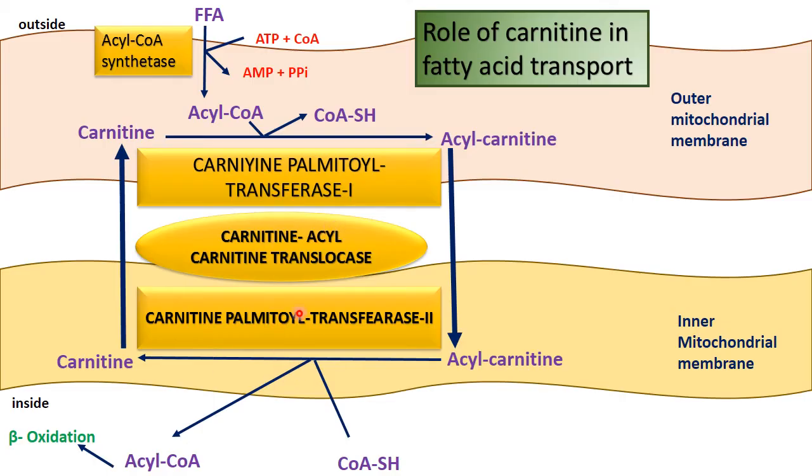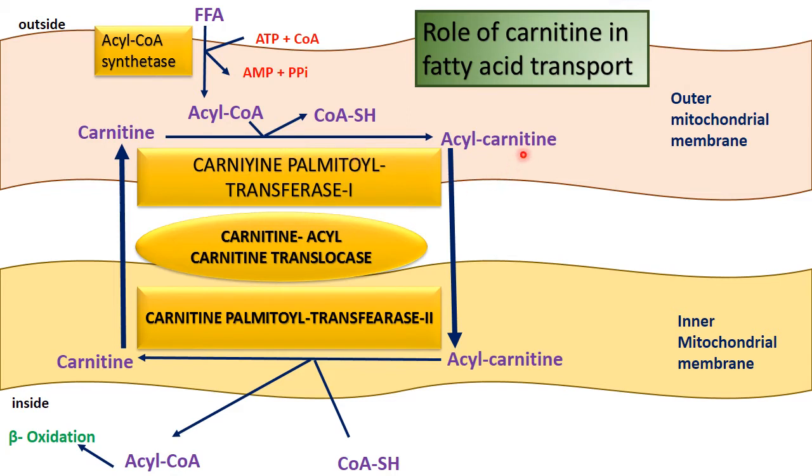So now see how carnitine is transporting. So acyl coenzyme A synthetase enzyme converts free fatty acid to acyl coenzyme A. This acyl coenzyme A is now to be transferred to the mitochondrial matrix inside the mitochondria. So how does it take place? This acyl coenzyme A first combines with carnitine to form acyl carnitine.